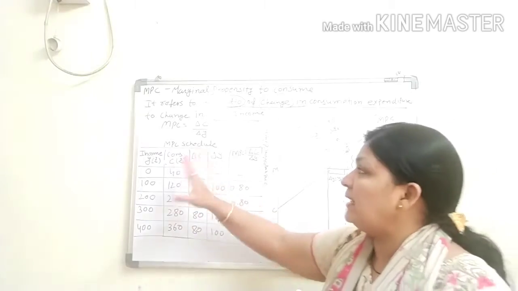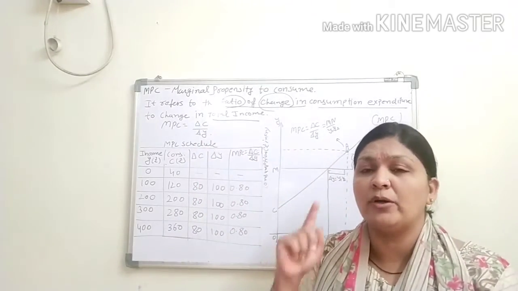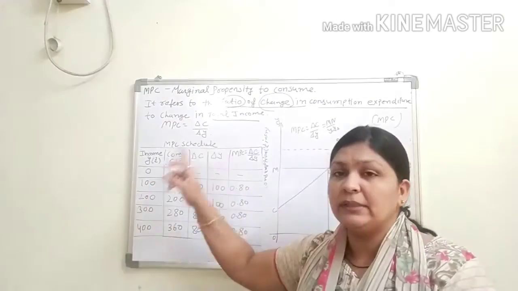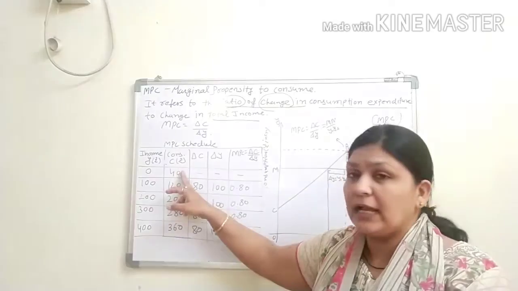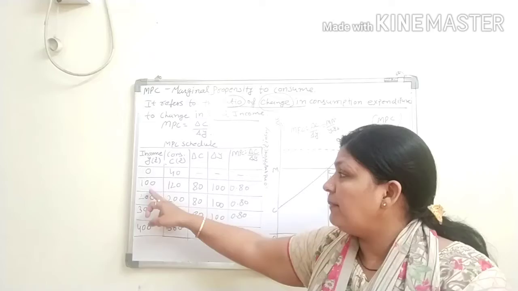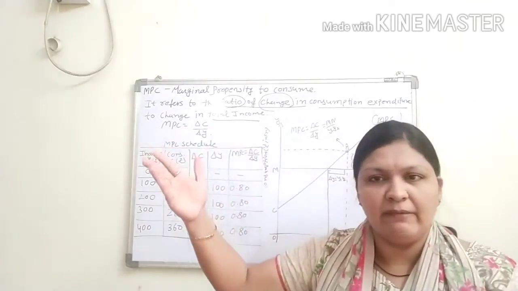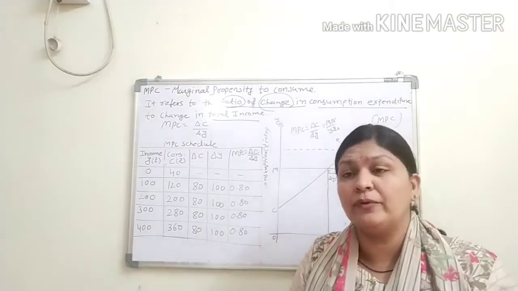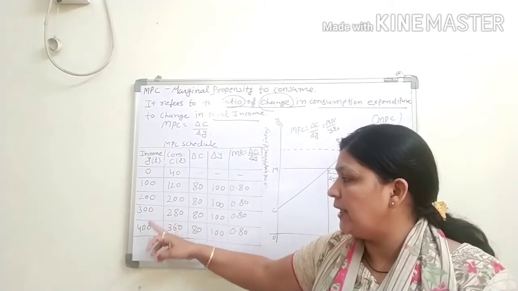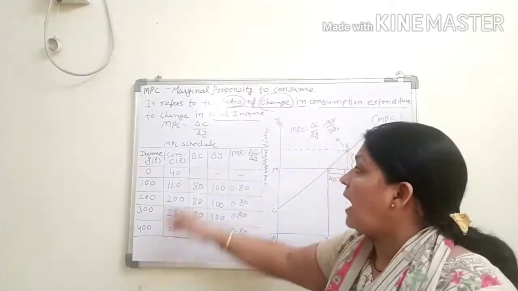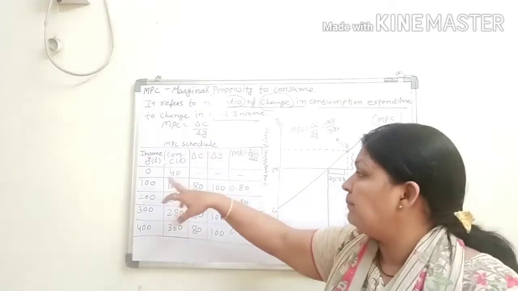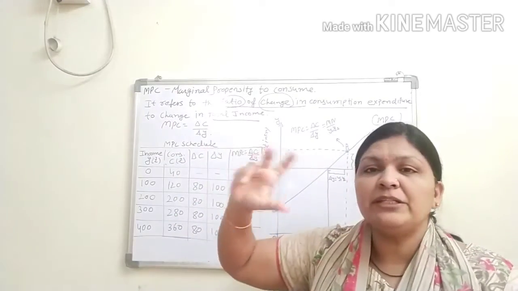Now let us be clear about this MPC with the schedule and graph. First we have to know about the two variables. Which two variables do we consider here? That is the income denoted by Y and consumption expenditure denoted by C. Now income is given and this is always increasing in level. Already we had seen in ample schedules also. So 0 to 100, 100 to 200, 300, 400 and so on. Now consumption expenditure is denoted by the rupee only.